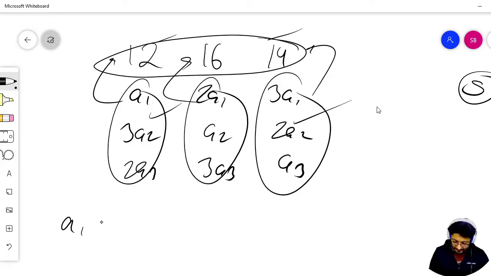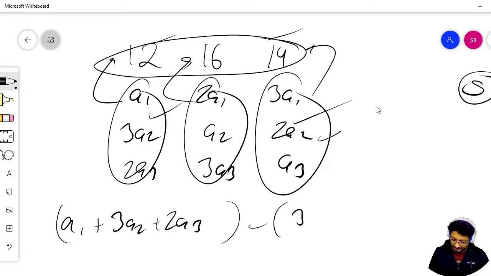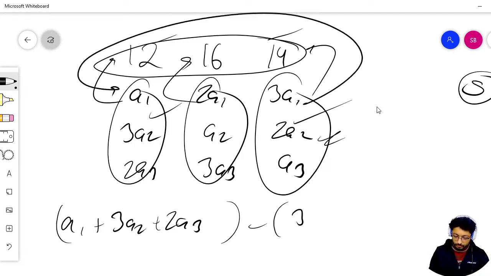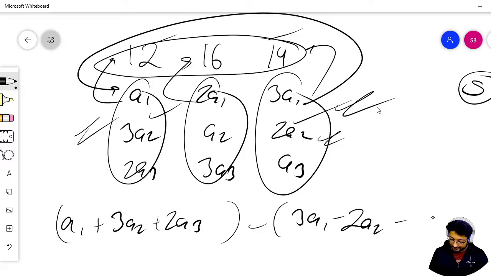If I subtract this term and this term, let us see what I get. I have this term, that is A1 plus 3A2 plus 2A3. If I subtract the last term, because it is moving clockwise, so from this it will move down to this, that is why I'm subtracting this term from this term. So 3A1 minus 2A2 minus A3, sorry, it's actually plus.